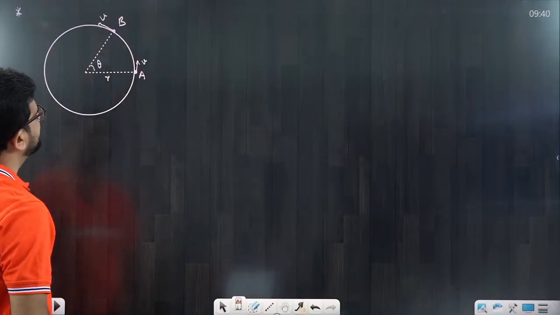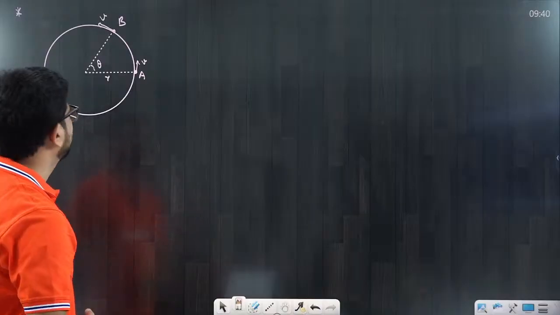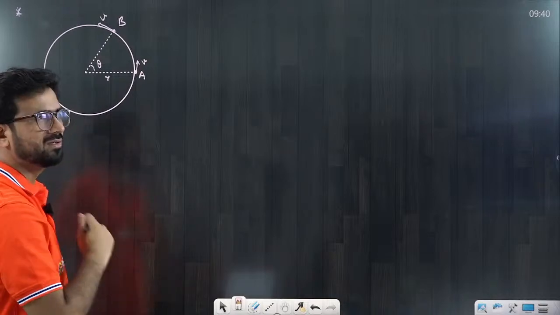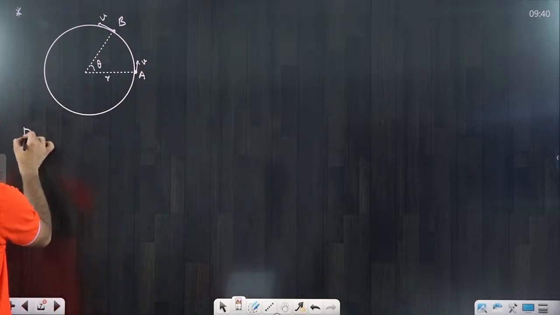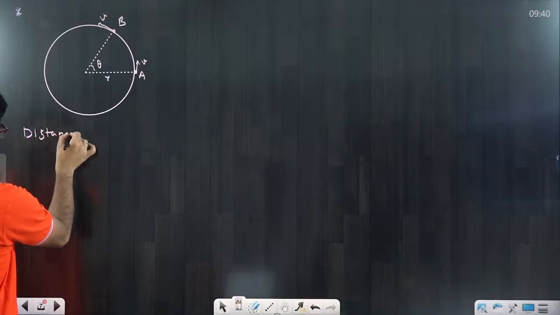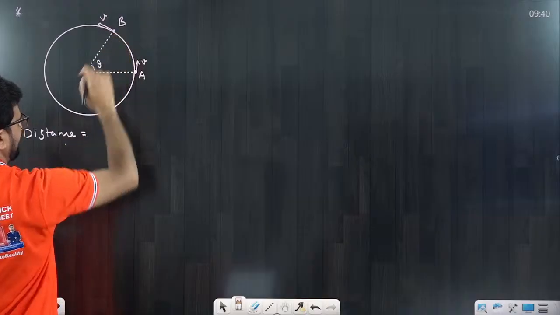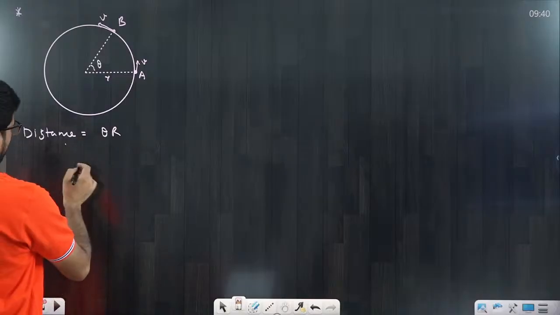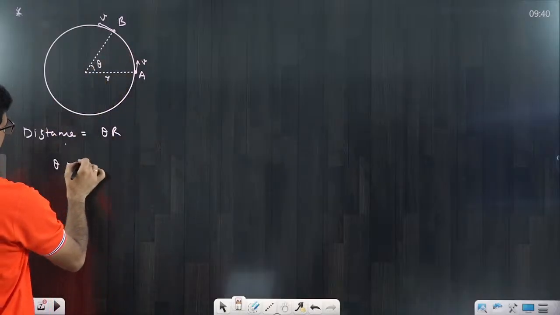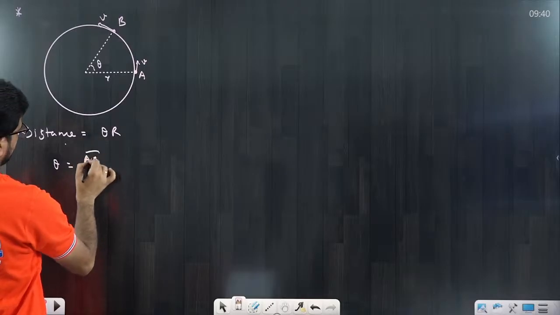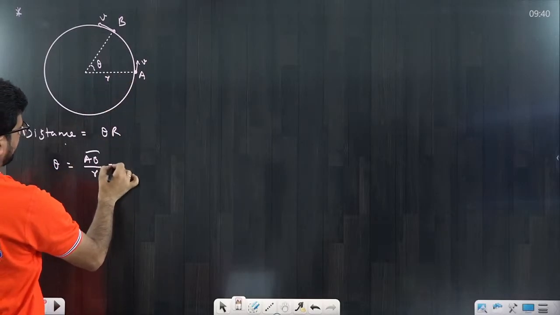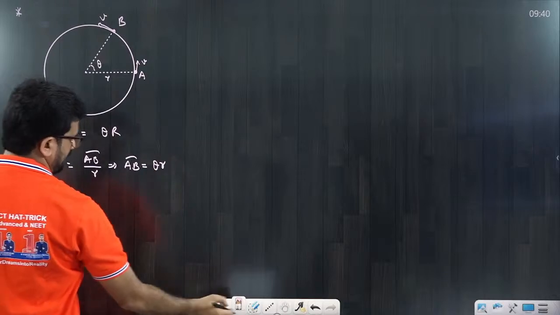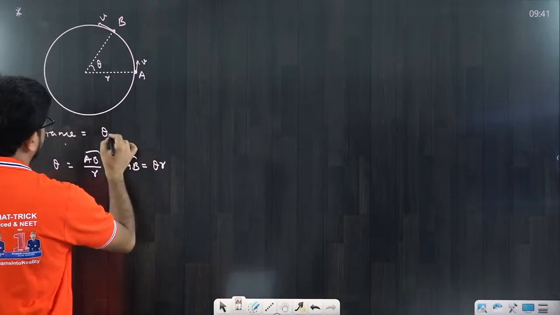So the question is, what is the change in speed or what is the average acceleration? They can also ask one more question, what is the displacement, what is the distance covered. If I ask what is the distance covered, the distance is the path from A to B, so it is equal to theta into R. You already know that theta is equal to arc length AB upon the radius R, so arc length is equal to theta into R. That is a very simple thing that we call distance.